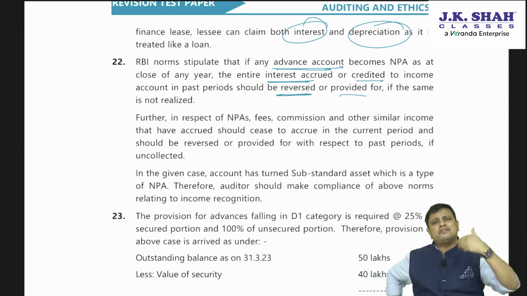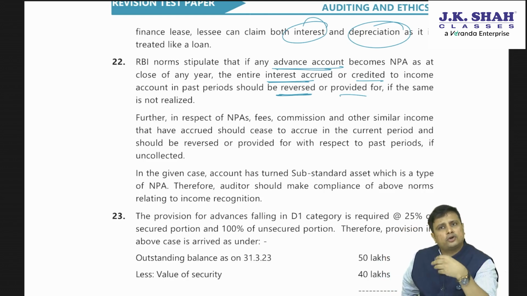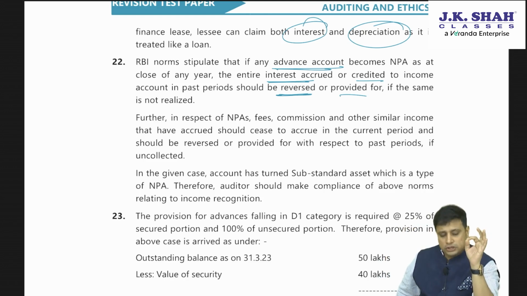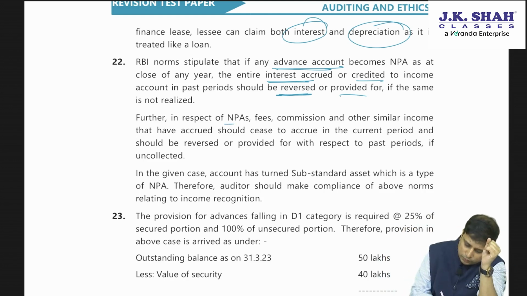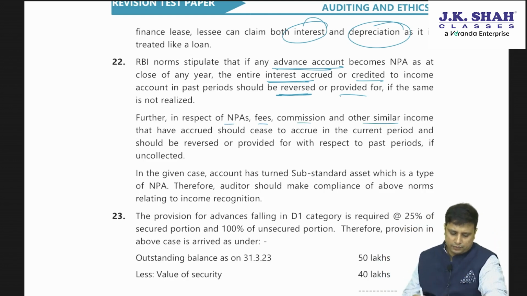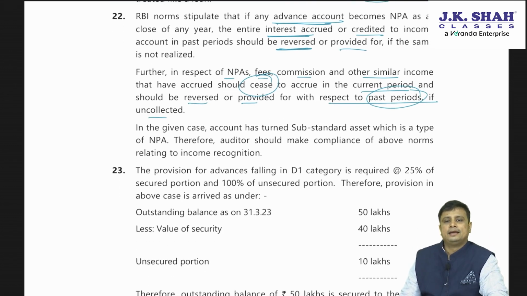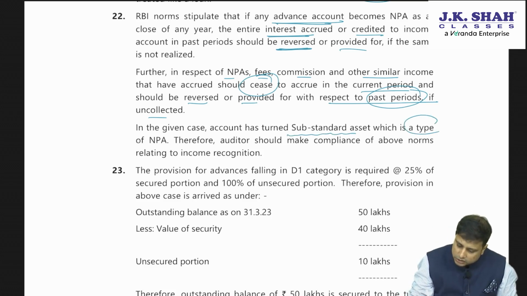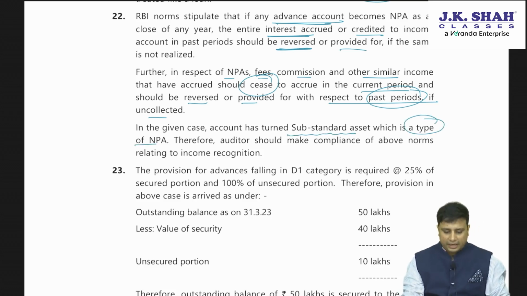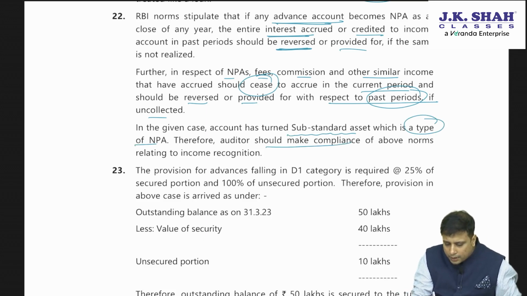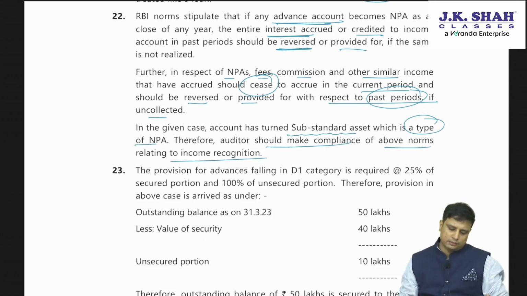Not only that income, any further income, for example, fees, commission, or any other similar kind of income which we are going to receive from that particular person will cease to accrue. So in respect of NPS, fees, commission, and other similar income that have accrued should cease to accrue in the current period and should be reversed or provided for with respect to the past period if uncollected. In the given case, the account has turned substandard asset, which is a type of NPA. Therefore, the auditor should make compliance of the above norms relating to income recognition.